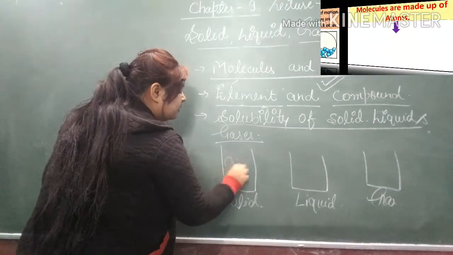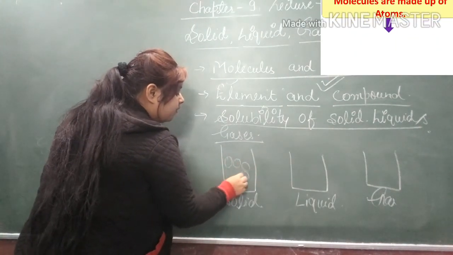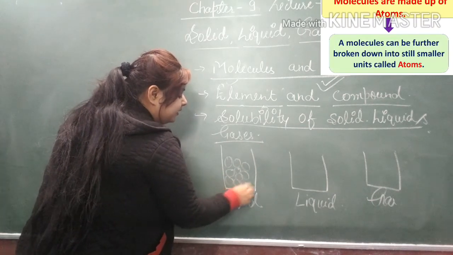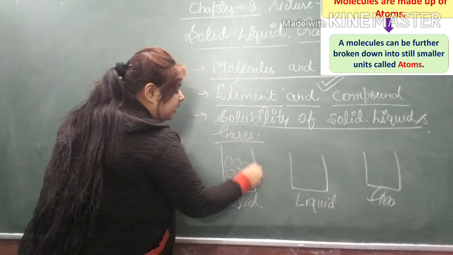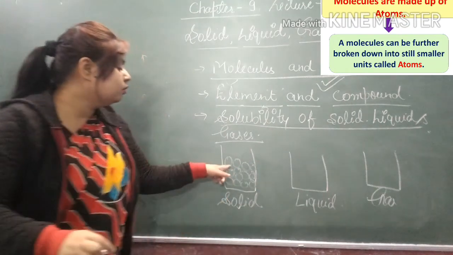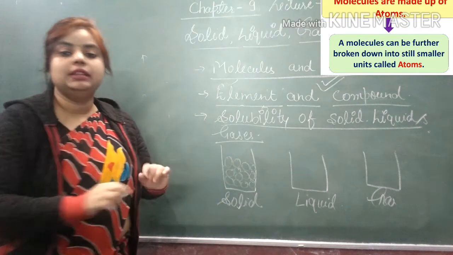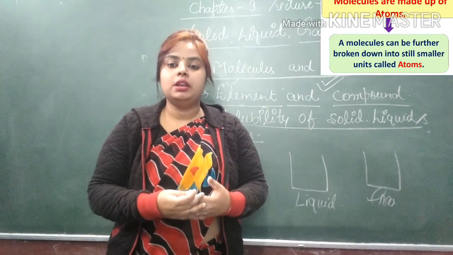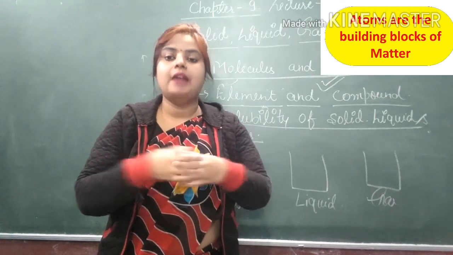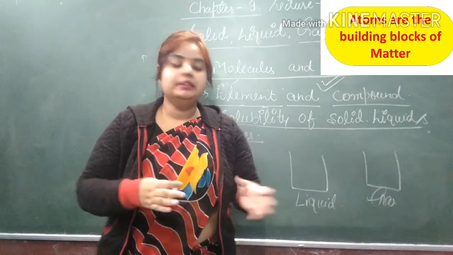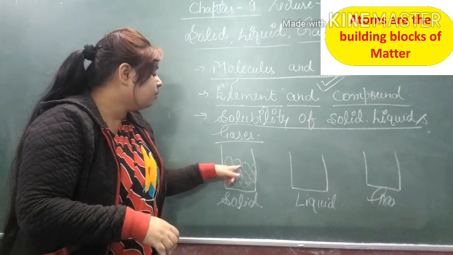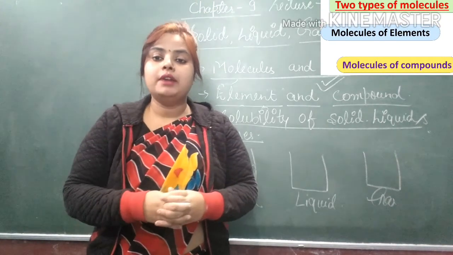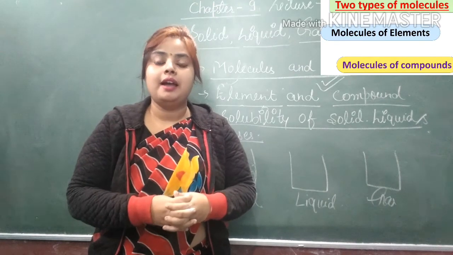So the molecules of a solid are very tightly packed and there is no space between them. Means the particles of a solid substance are very tightly packed and there is no intermolecular space left, and the force of attraction is very high.